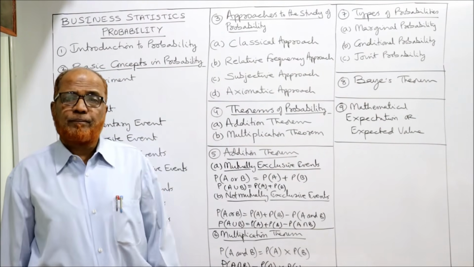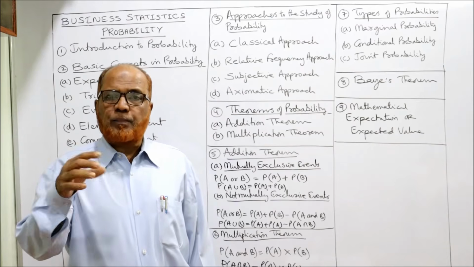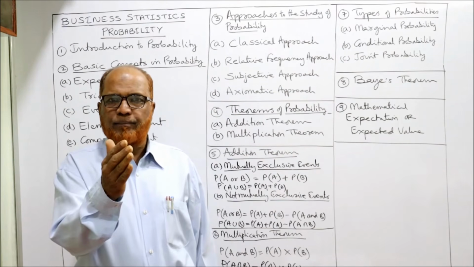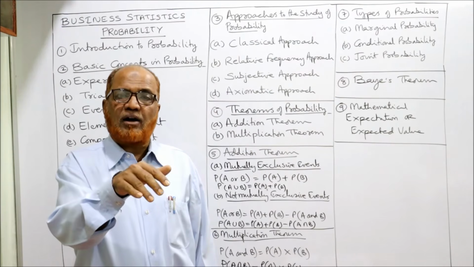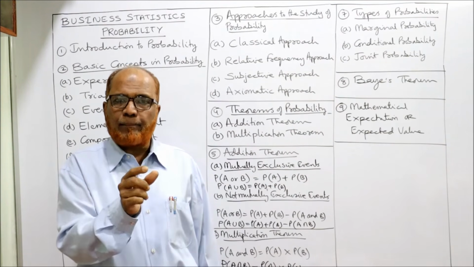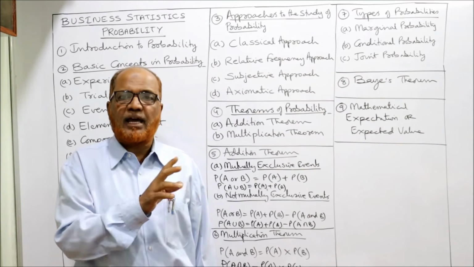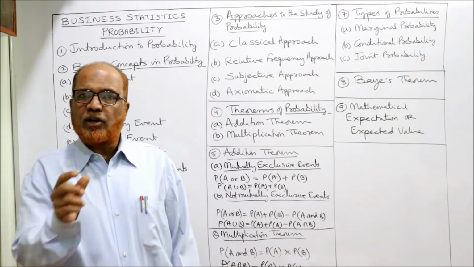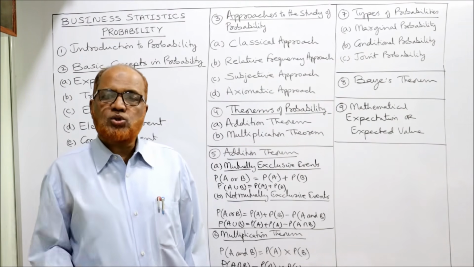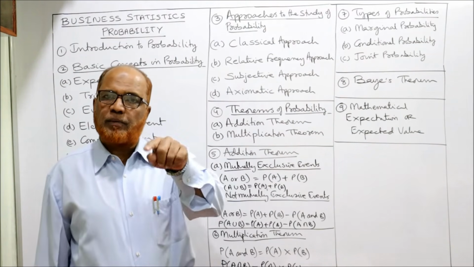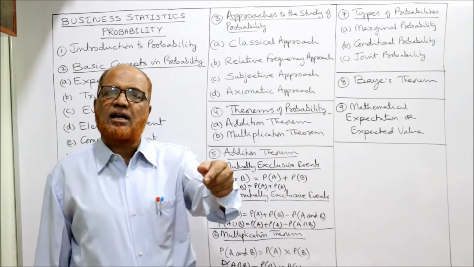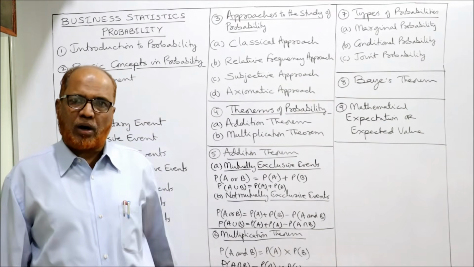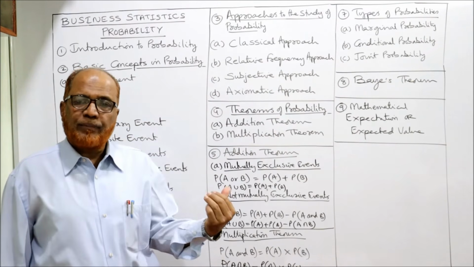Second, conditional probability. Conditional probability says the probability which is dependent on some condition. Example, A and B. B will happen only after the occurrence of A. So we can find out the probability of B given A. तो इसको कहते हैं conditional probability. The probability of B depends on the condition that A has occurred. A occurred होने के बाद ही B occurred होगा. तो B will depend on A.